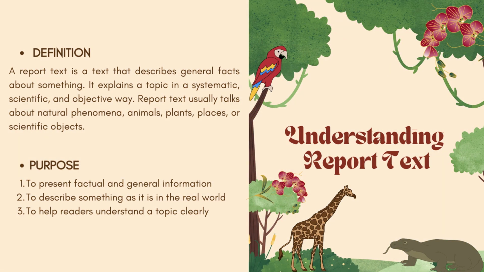Understanding report text. Definition. A report text is a text that describes general facts about something. It explains a topic in a systematic, scientific, and objective way. Report text usually talks about natural phenomena, animals, plants, places, or scientific objects.